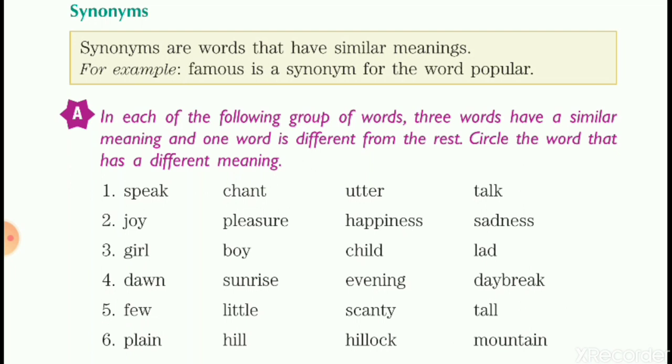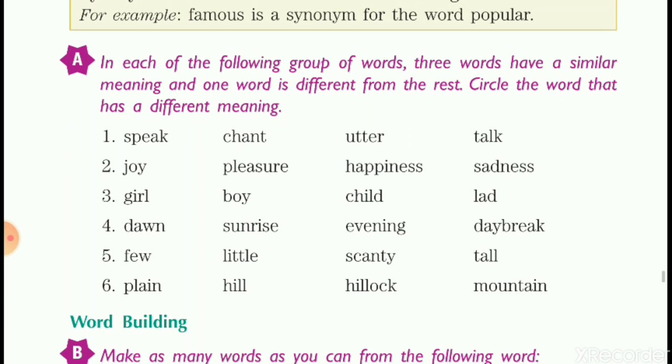And children, for your knowledge, the opposite of dawn is dusk. When you happen to write the antonyms, remember the opposite of dawn, D-A-W-N, is dusk, D-U-S-K. That is the time when the sun begins to set. The birds start going to their nests, the cattle return back to their sheds or homes, wherever they are. So that time is known as dusk. And with the first light of the sun, that time is known as dawn. So the opposite of dawn is dusk. So the odd one out in this fourth one is evening.